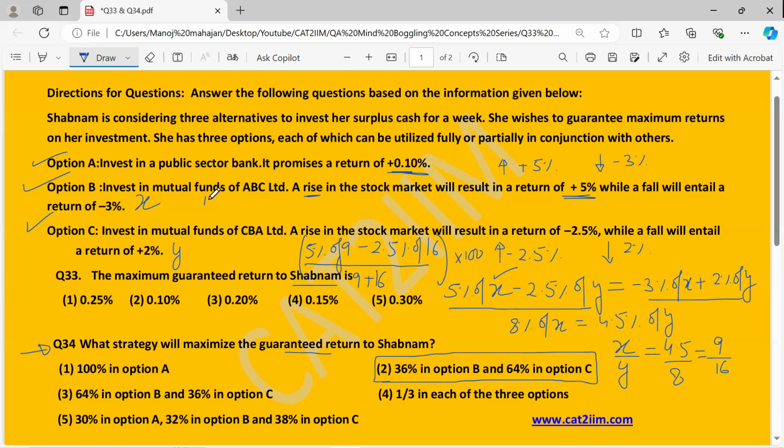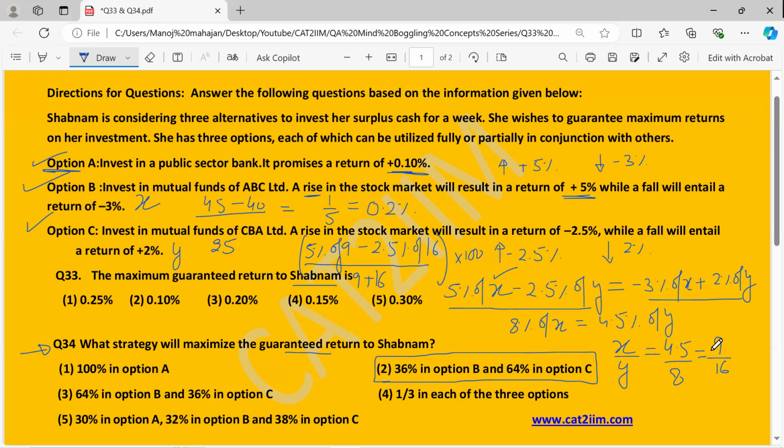5 into 9, 45. 2.5 into 16, if I look over here, that is nothing but 40. That is going to be left out. And we are going to be left out with 25 in the denominator, right? So ultimately, this is nothing but 5 upon 25, which is 1 by 5. So what is the return we have? 0.2%.